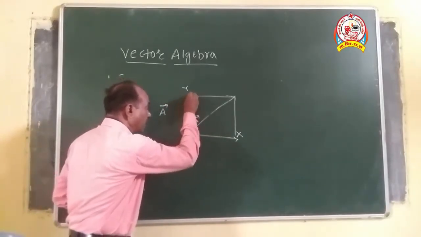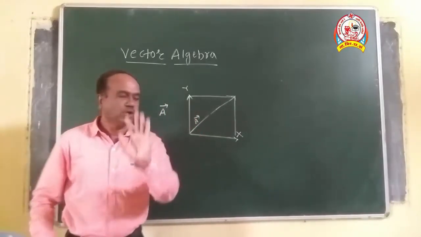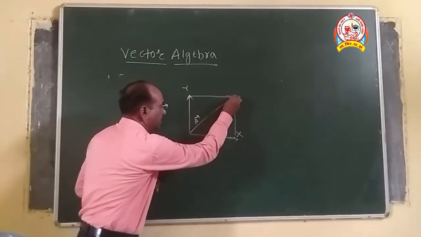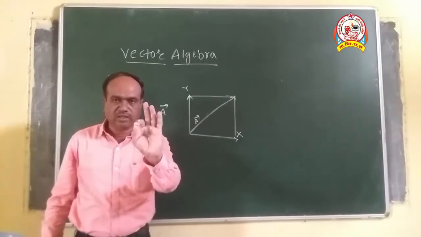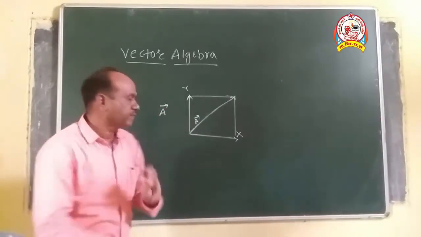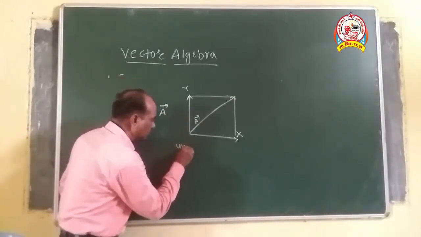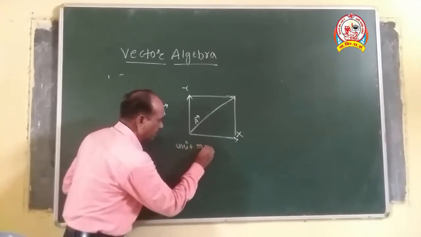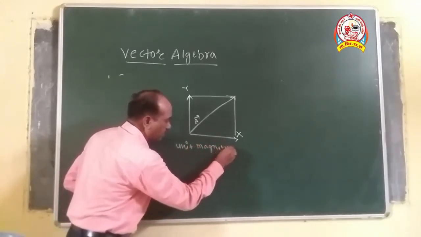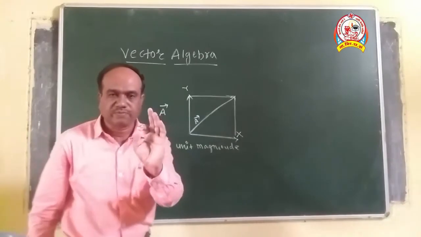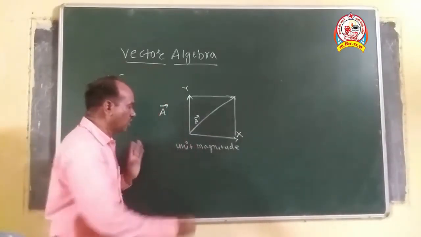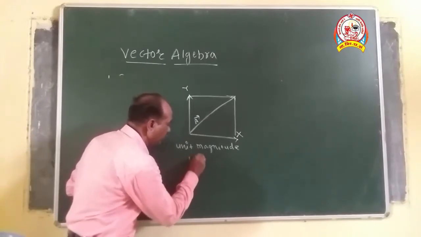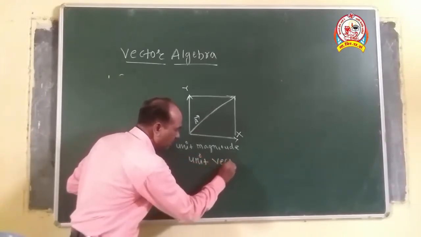Now, after that, I will give one more important aspect regarding this chapter: a vector having unit magnitude. Be careful what I am saying here. A vector having unit magnitude is called a unit vector. Very simple.